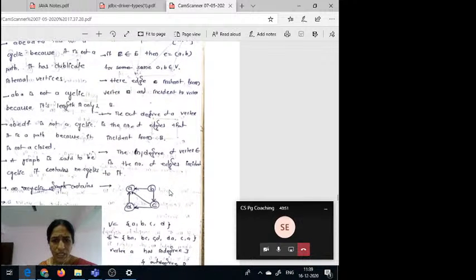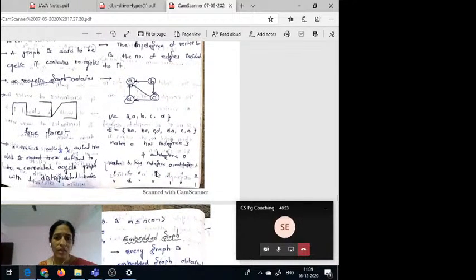First of all, see here: A, B, C, D is the vertex set, and coming to the edge set, here B to C and B to A edges are there.